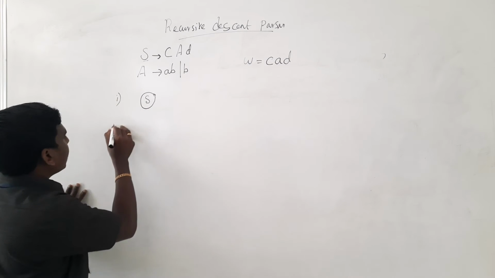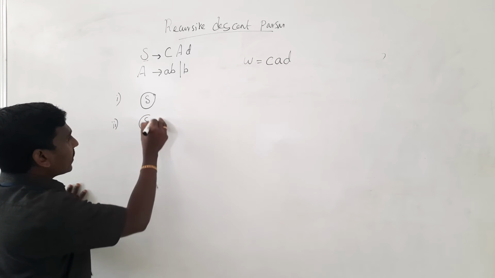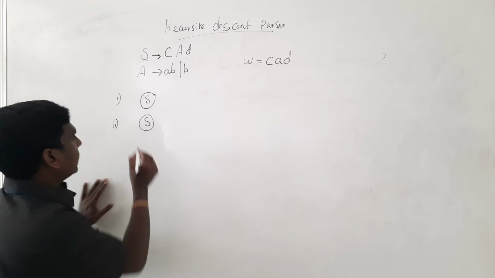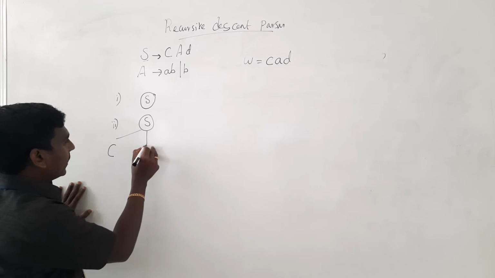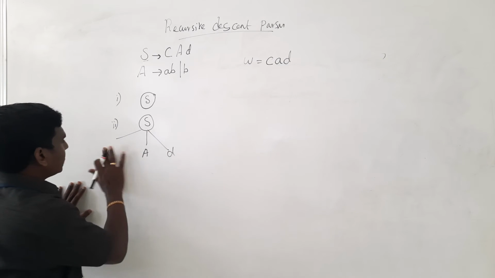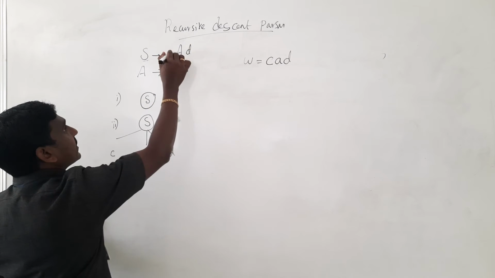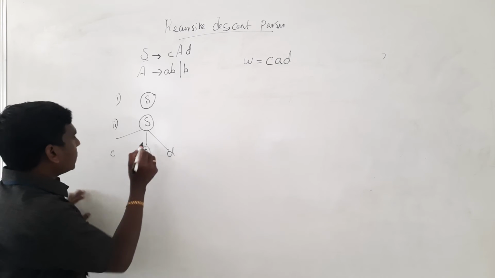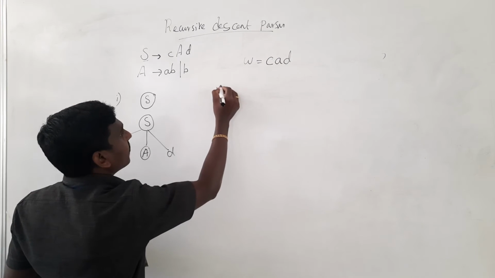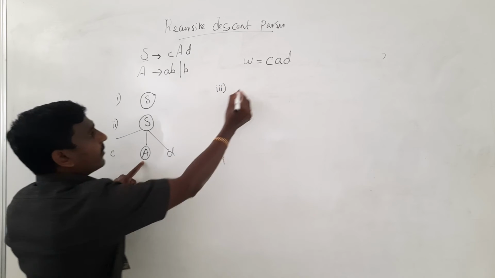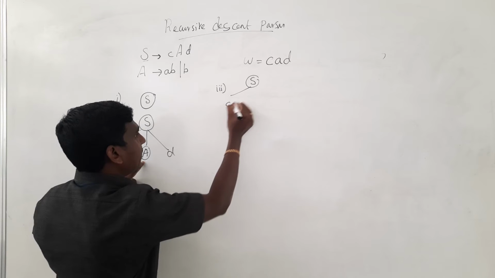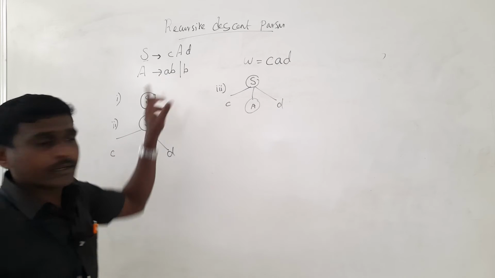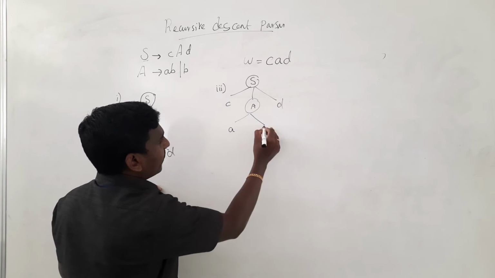And second step, we can expand the node S with its production. What is the first production? S tends to CAD, that is S tends to C, A and D. The C is a small terminal, just understand, C is a terminal, A is a variable, CAD. And then the third step, we want to expand this A with its production, its first production, that is AB, A and B.